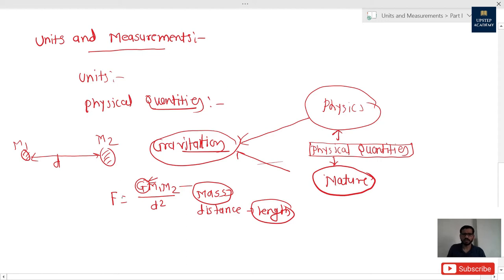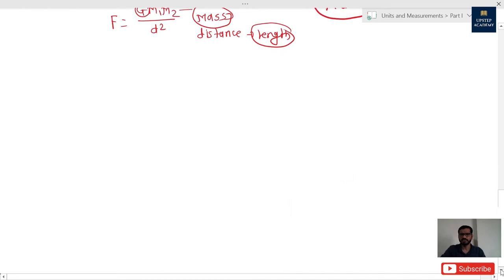Let's go for units. Now tell me, what are units? Units are standards of measurement of these physical quantities. Now what are the different systems of units? The first system of units is the MKS system. The second is the CGS system, and the third is the FPS system. The FPS system we also call the British system, because this system was used in Britain.